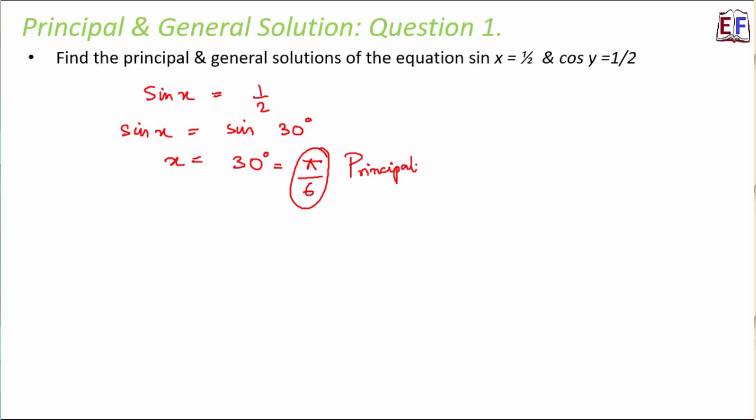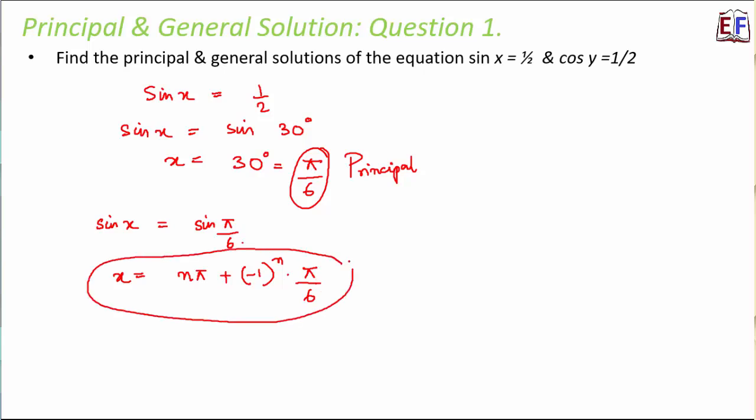Okay, what will be the general solution? Now for general solution, we know that if sin x is equal to sin pi by 6, so here the value of y is pi by 6, then we know that x is equal to n pi plus minus 1 to the power n into y, that is pi by 6. So that becomes the general solution.